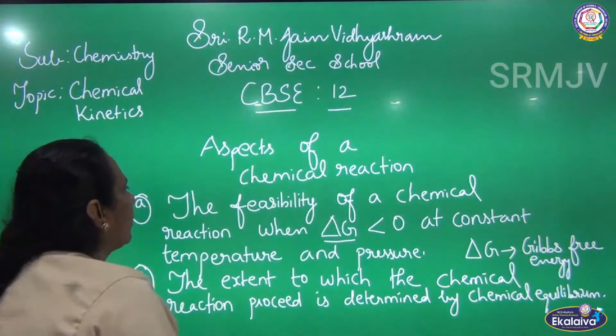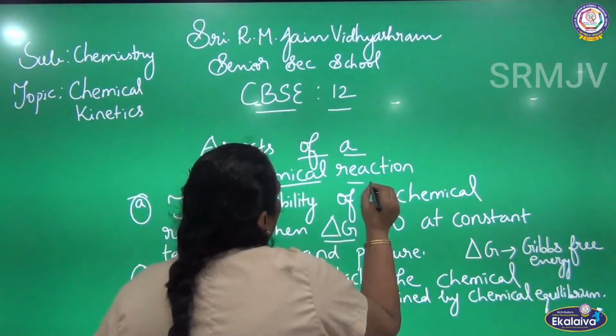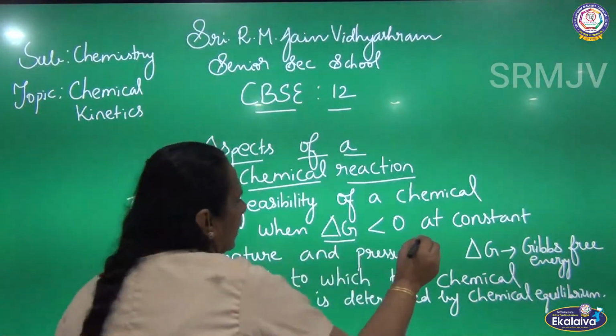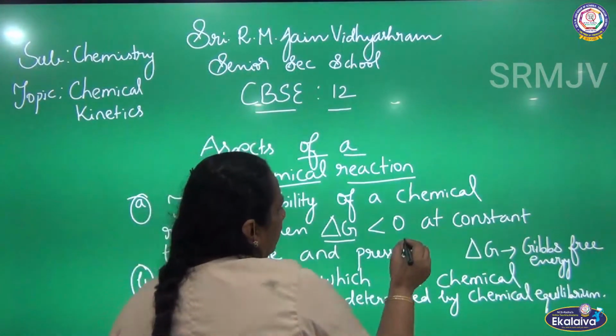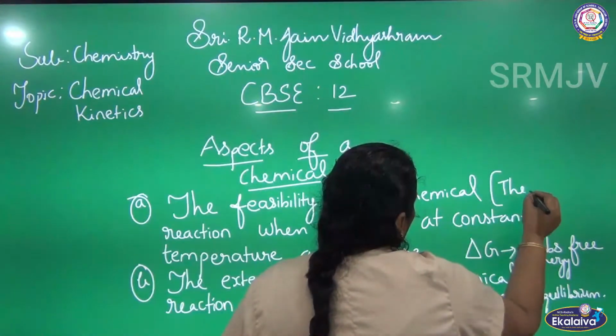So I have told about the aspects of a chemical reaction. There are three different aspects. The first one is the feasibility of a chemical reaction when delta G is less than 0 at constant temperature and pressure. Actually, this is thermodynamics.